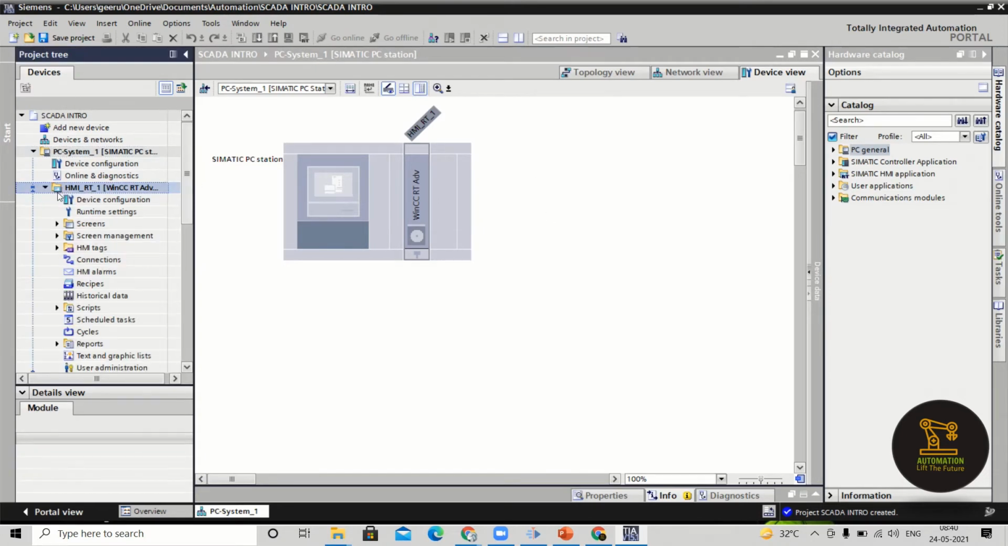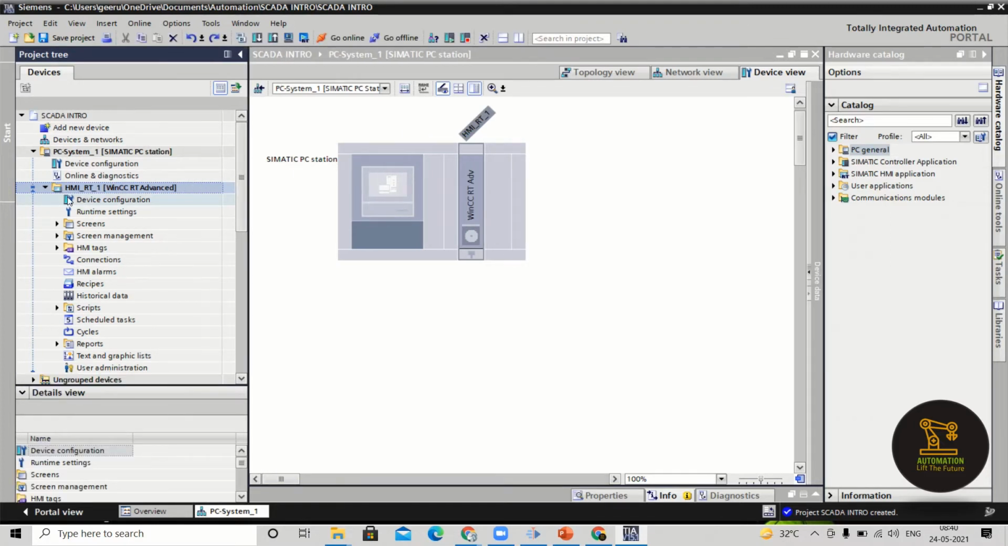Here you can see HMI RTE WinCC RT Advanced. HMI is nothing but human machine interface, as I already told you. Here you can see a few things like device configuration, runtime settings, screens, screen management, tags, connections, alarms, recipes, historical data, scripts, tasks, cycles, reports, text and graphics, user administration. So these are the things which we can do with the SCADA.